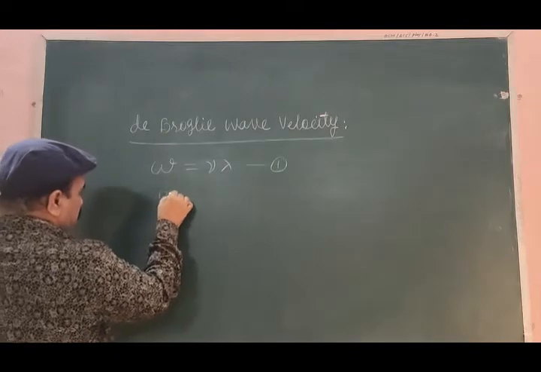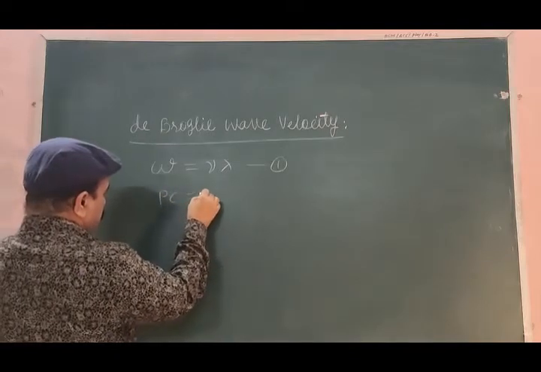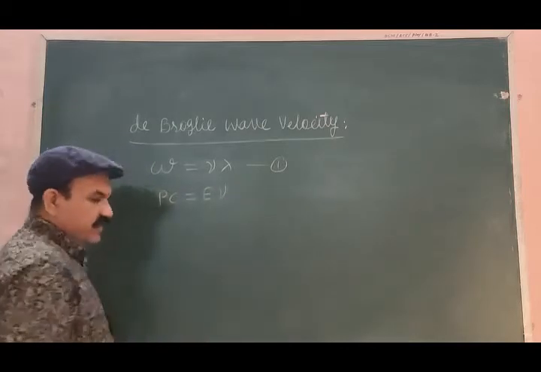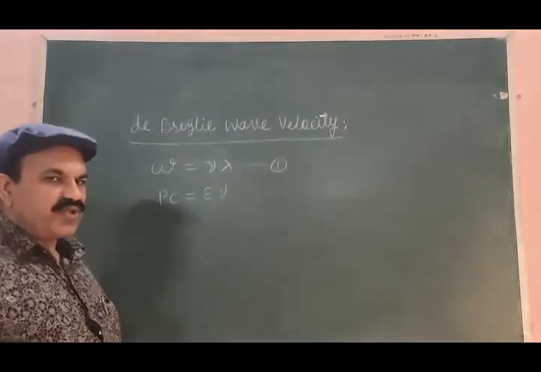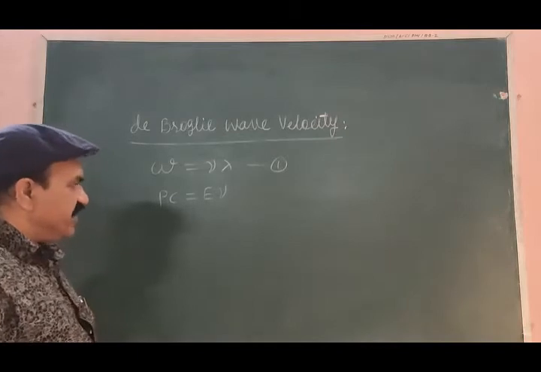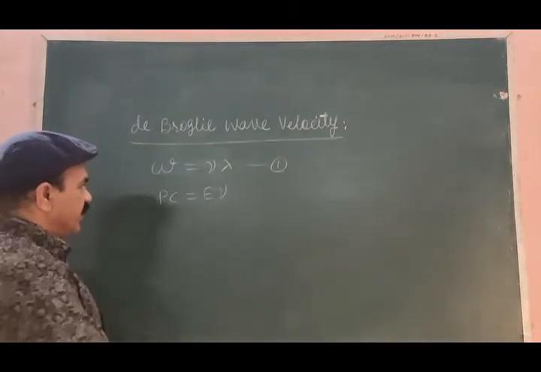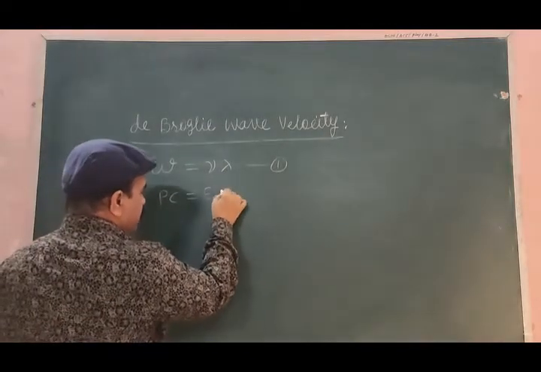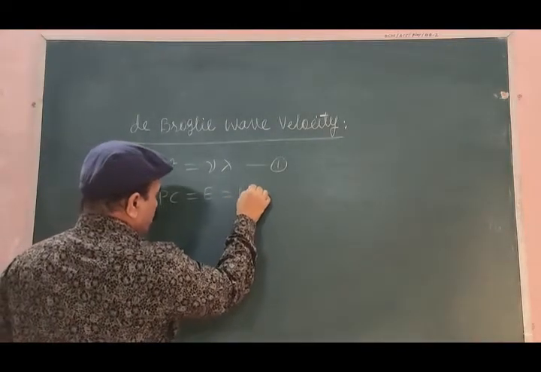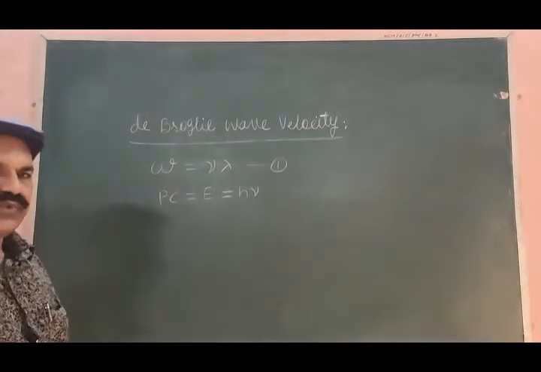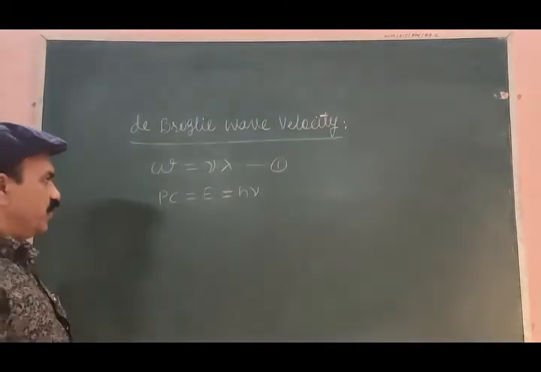In some earlier article, we got this equation for relativistic motion: PC is equal to E, that is equal to h nu.